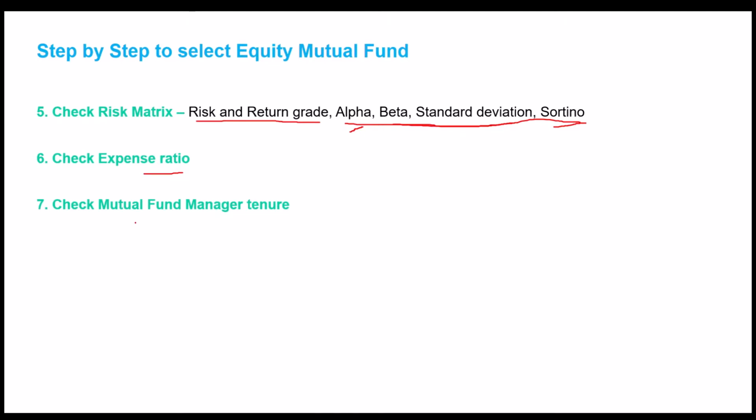Next important point is to check the mutual fund manager tenure. When you're looking at the past performance, if the manager tenure is lower, let's say only a year, then we can't judge the past returns because the team was different. It's only been a year that this new mutual fund manager team has started working on it. So tenure becomes very important. With a larger tenure, you will be able to judge the past fund performance a lot better.